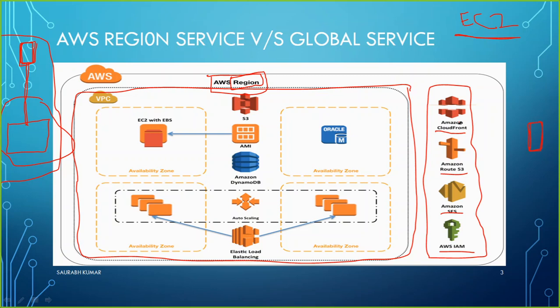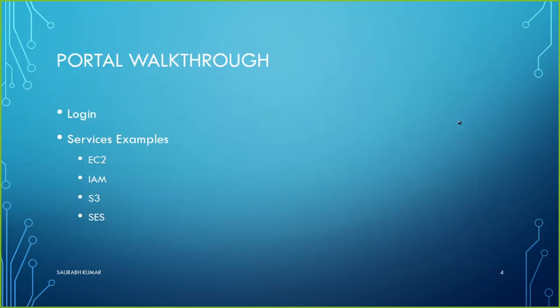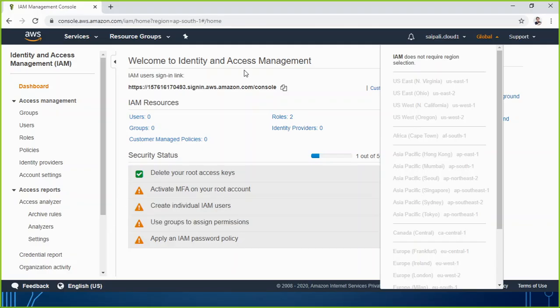So with this note I am going to continue from here. I would like to go to the next slide, where I have to demonstrate some of the portal walkthrough which I have already demonstrated. I have shown you how to log in. I have shown you some services like EC2, IAM, S3. Even if you want to see ACS, I can show you. ACS is something related to SMS.